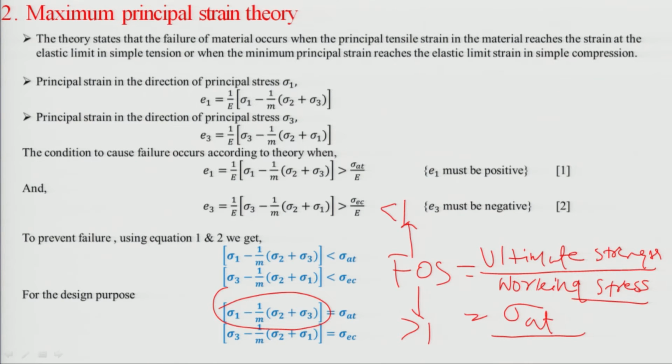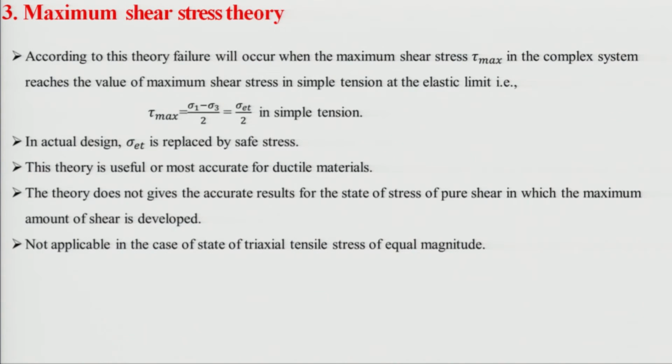Okay. Now, the next type of theory that we have to study is the maximum shear stress theory. We have studied axial theory. Basically, the maximum principal stress theory and maximum strain theory are both axial stress theories. We are only talking about axial stresses at elastic limit, either in tension or in compression. But the body will also be subjected to shear stress. Hence, we have to check the safety from the shear stress point of view.